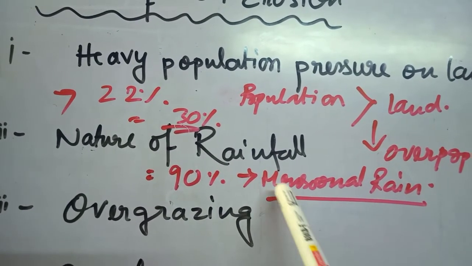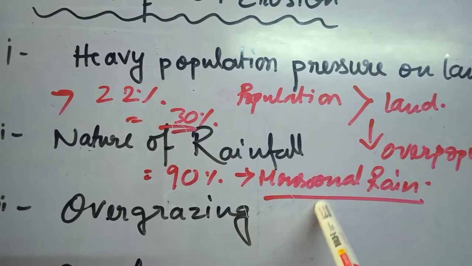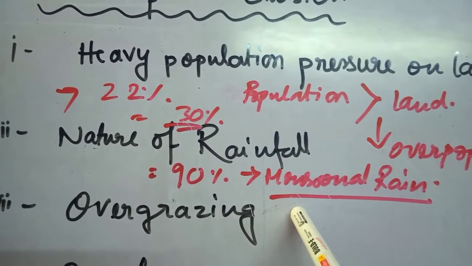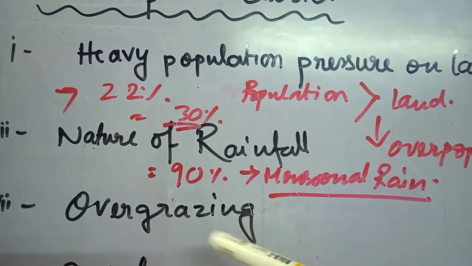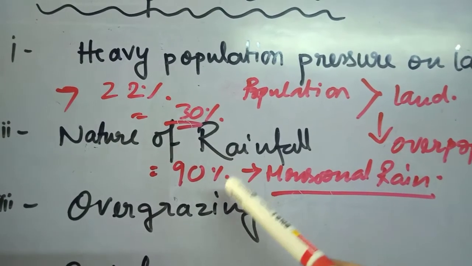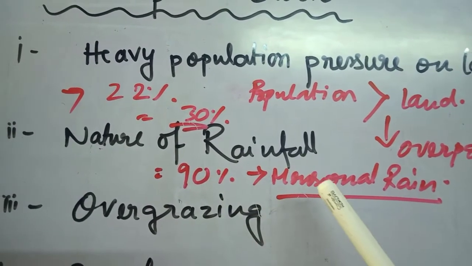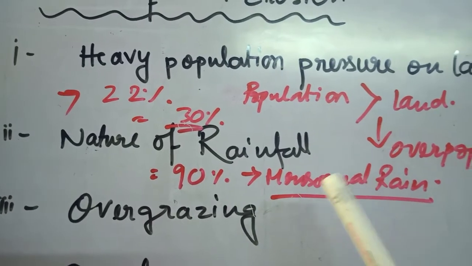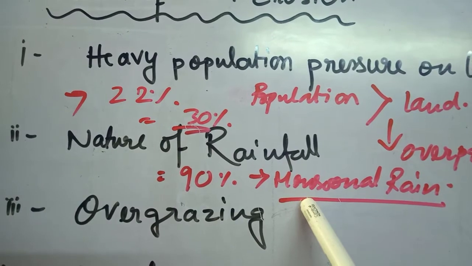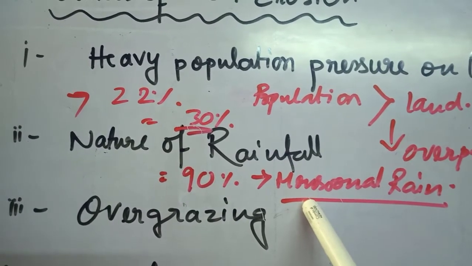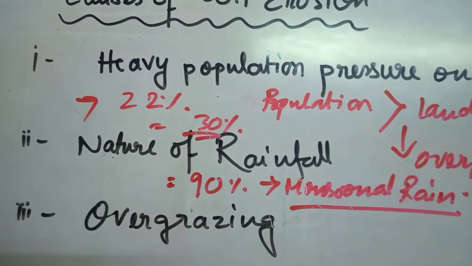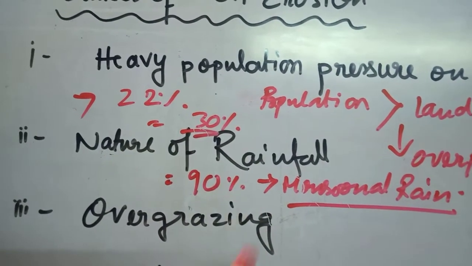So wherever this monsoonal rain is uncertain, sometimes due to heavy downpour or heavy rainfall we receive heavy rainwater and a flood situation occurs. On the other hand, for the rest of the year, when the rain is irregular, it causes a drought situation. So this is also another reason which is causing the soil erosion.